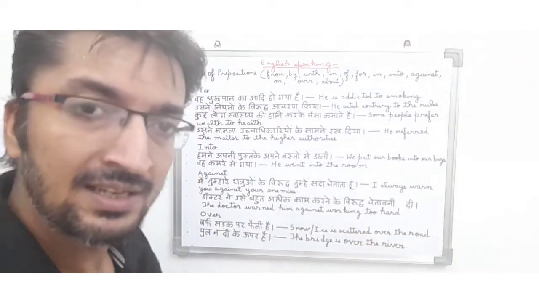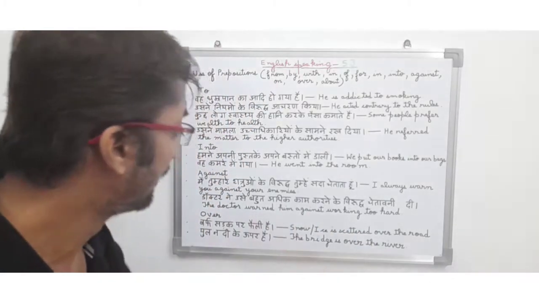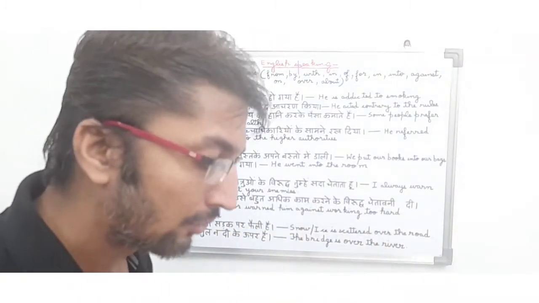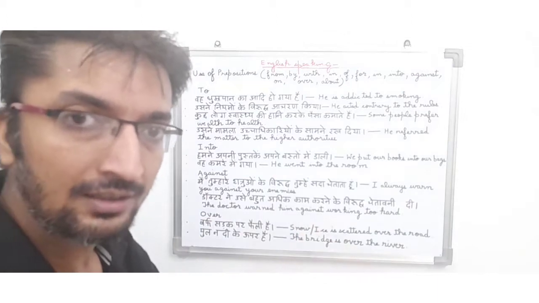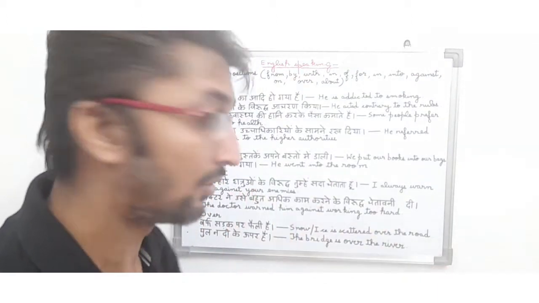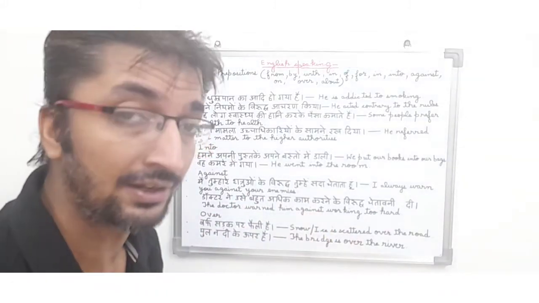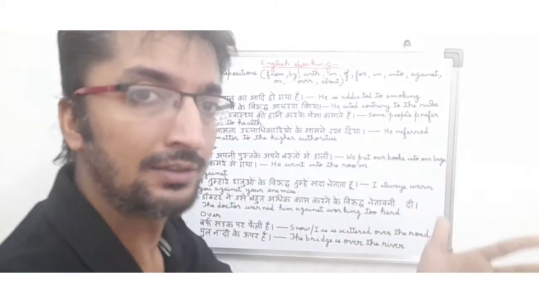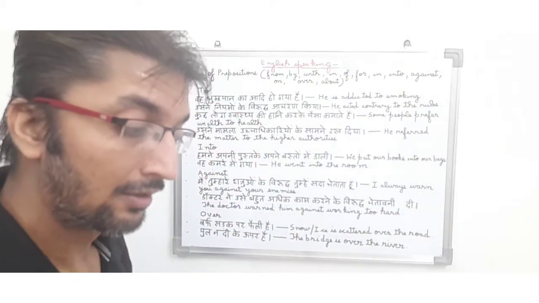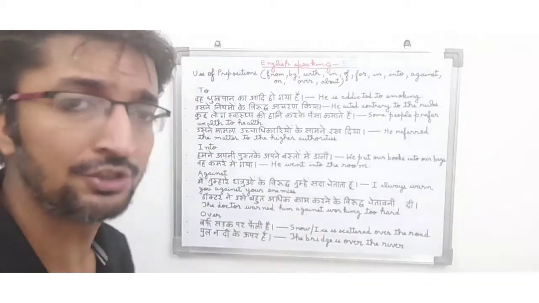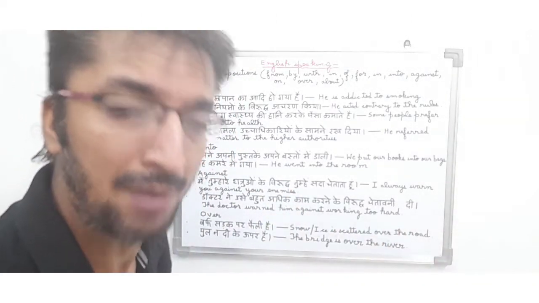So friends, it is a past tense and here you can see the doctor warned him against working too hard, क्योंकि डॉक्टर ने वार्न किया है, he has warned that you don't have to work hard, against working hard. So against is a preposition being used in this sentence and it is a past tense, and the doctor is giving advice that you should not work hard or you should not damage your health. So against is the preposition being used in this sentence and it is a past tense.